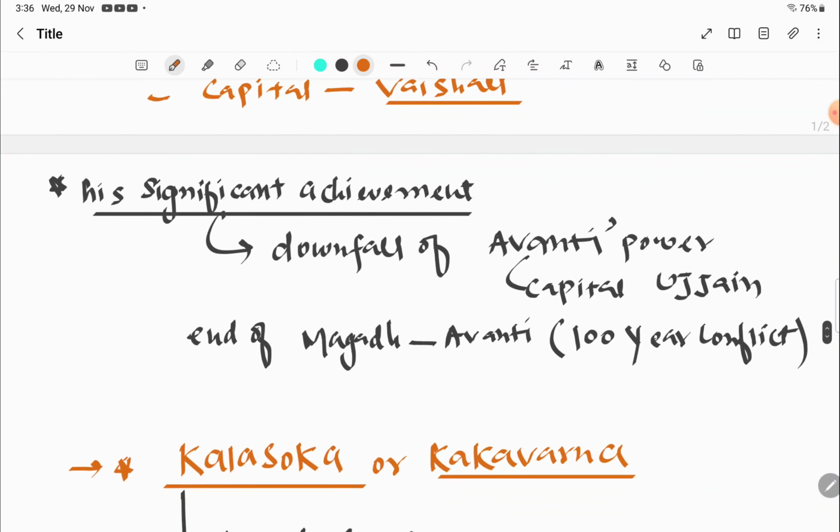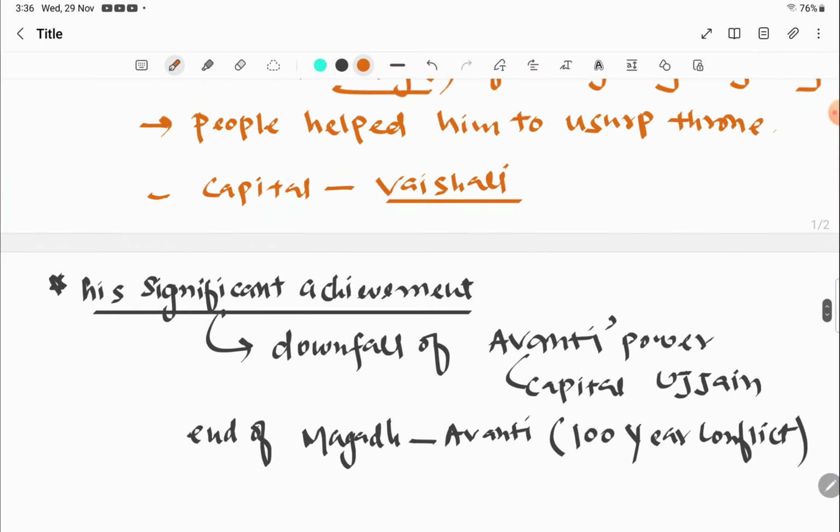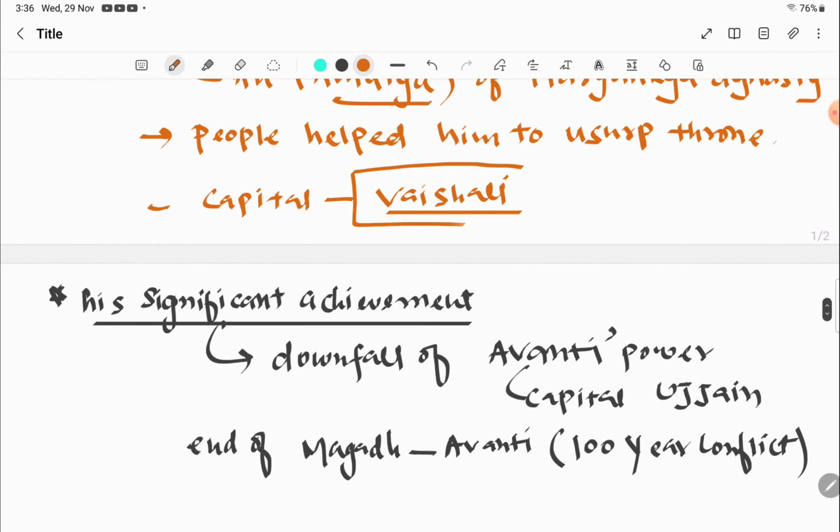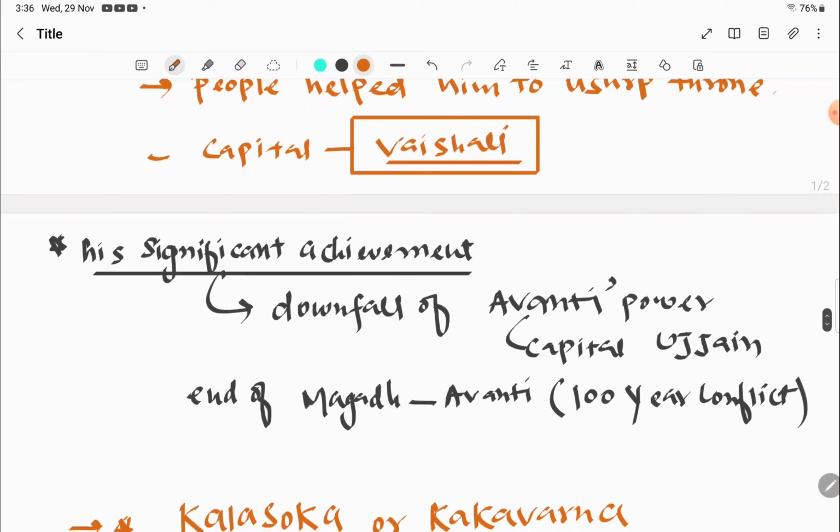Now we are going to check the achievements of Shishunag. He shifted his capital to Vaishali. Remember, this is another major contribution: Shishunag's capital was Vaishali, whereas earlier it was Patliputra.